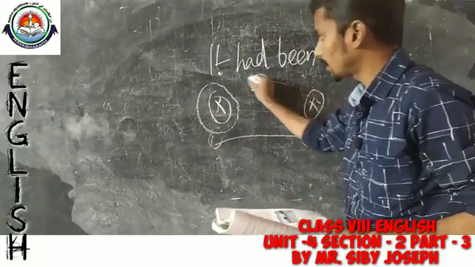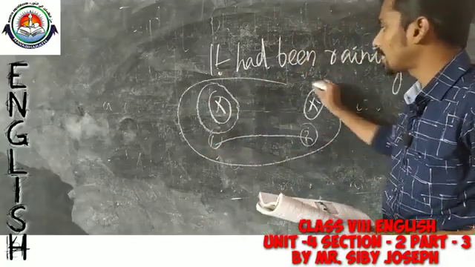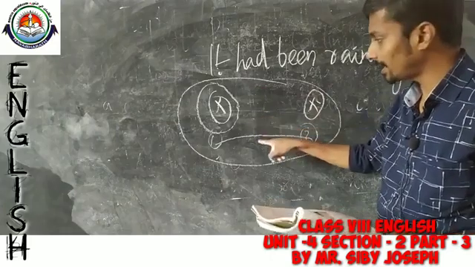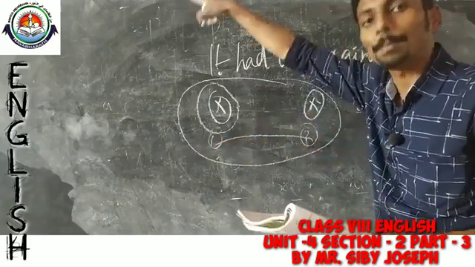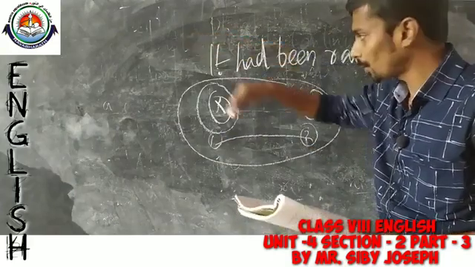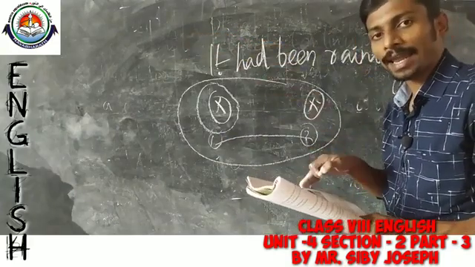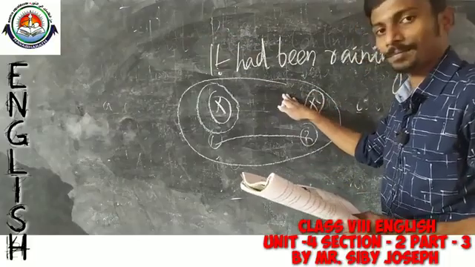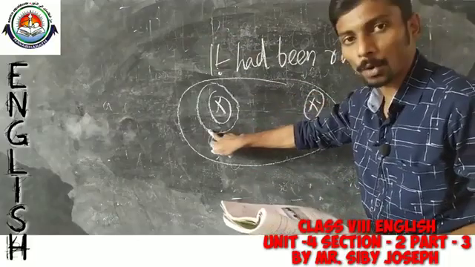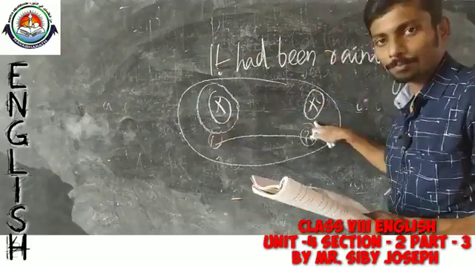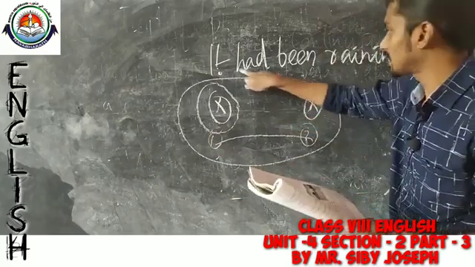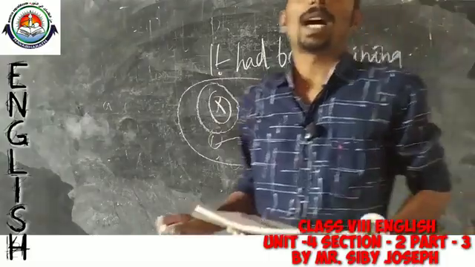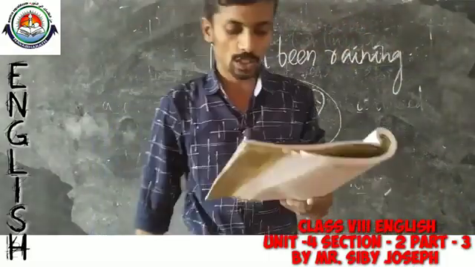That means to denote a complete action that happened during a time period in the past. So, here it is said that one day ago it had been raining. So, it started at some point of time and it completed up to that time. In such cases this past perfect continuous is used.